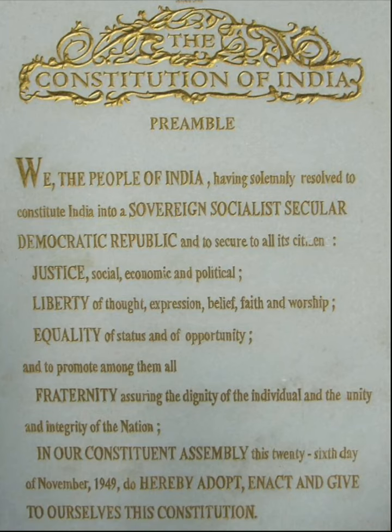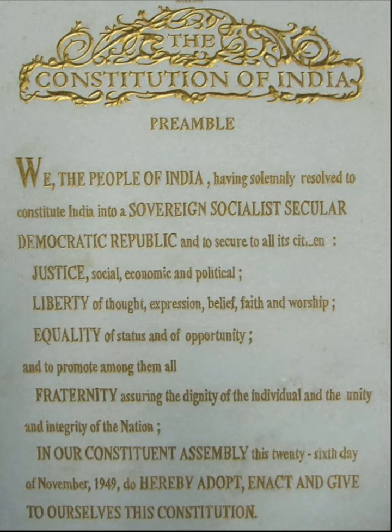So, what is the source of authority of the preamble? As it is clearly written, we the people of India. The preamble states that the constitution derives its authority from the people of India. That is, the people of India are the source of authority.